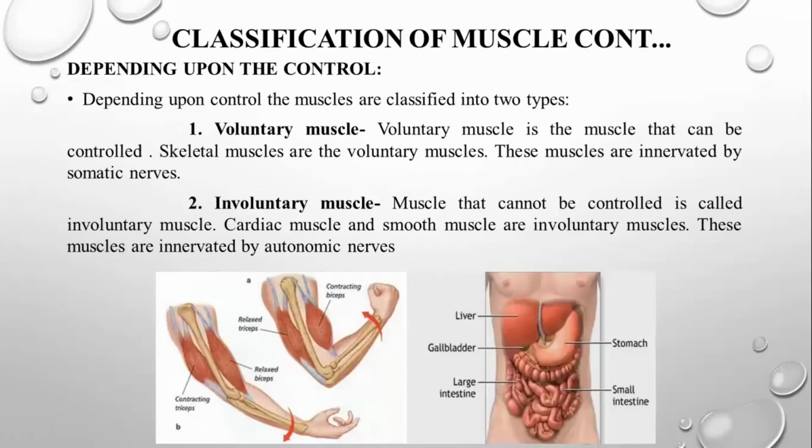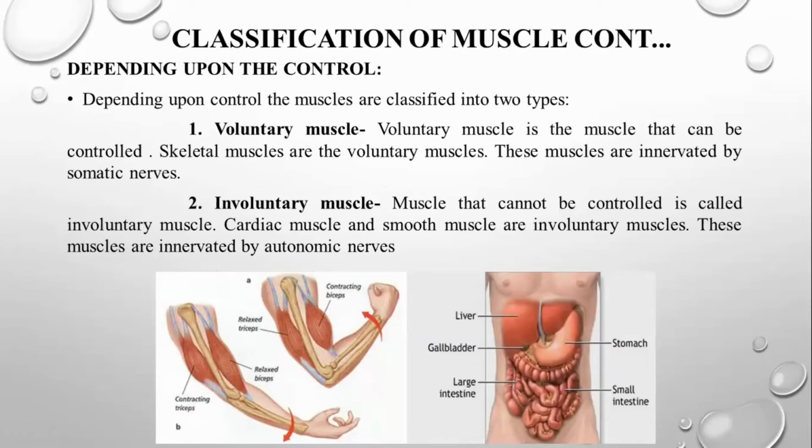Depending upon the control, it has been subdivided into two. One is the voluntary muscle, and the other one is the involuntary muscle. If we consciously control it, it is called voluntary muscle. If the muscle is controlled without our consciousness, then it is an involuntary muscle.